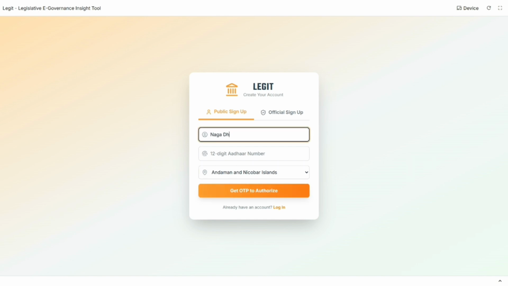are citizens of India. In the sign up option, we ask their name, Aadhaar number and the state they belong to for easier access. And we also get the OTP from the user to verify their Aadhaar accounts.